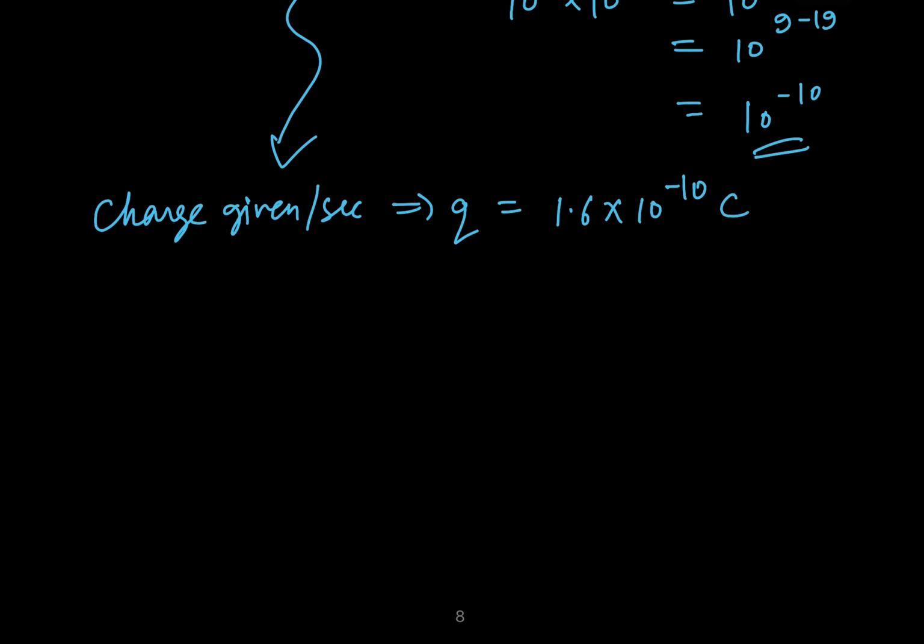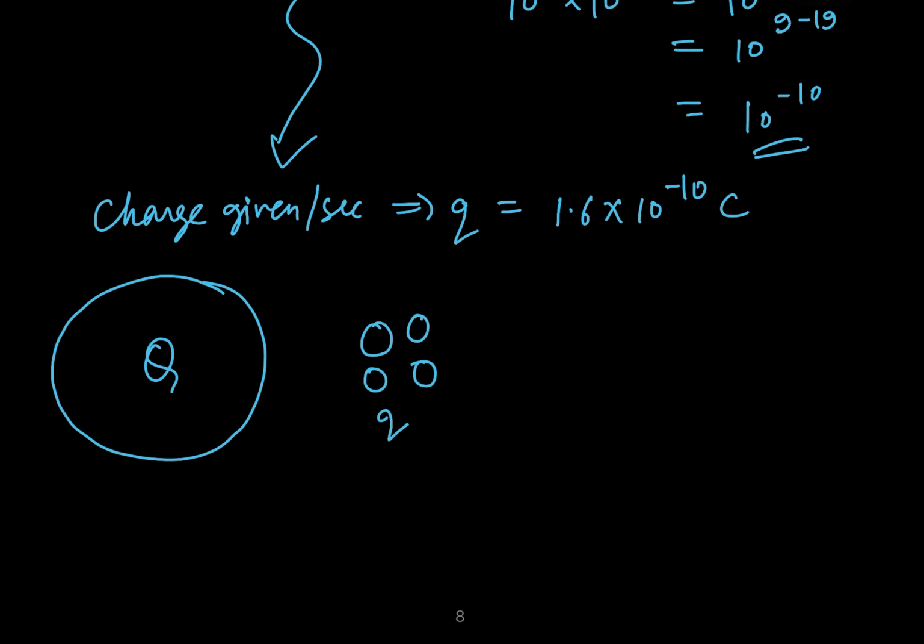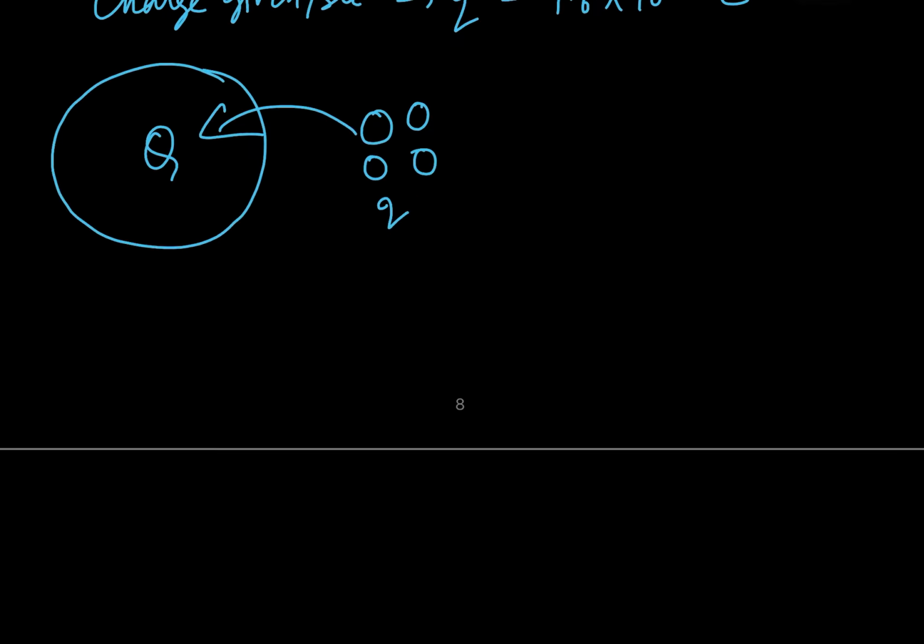But if I say this is the big charge, and this amount is capital Q, these are the small charges. How much time is required in seconds to get a total charge of this?